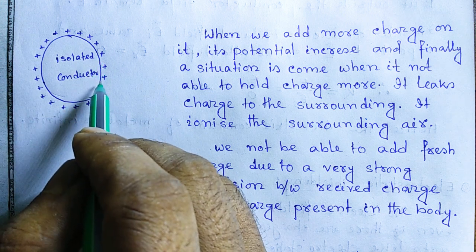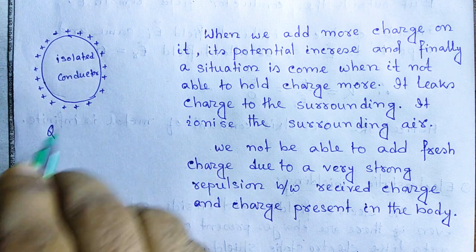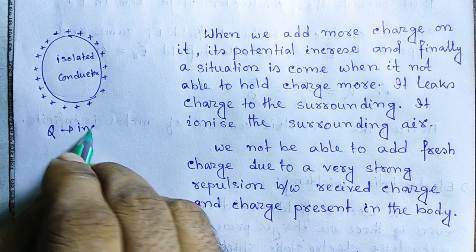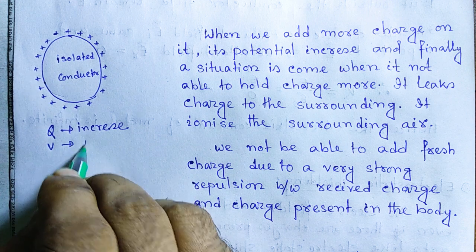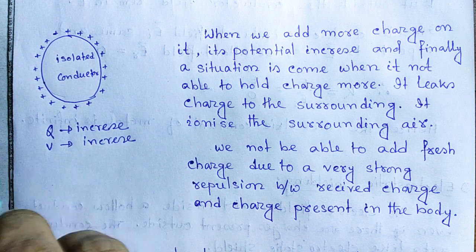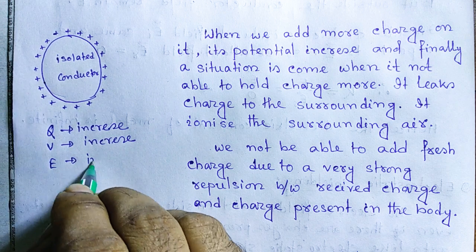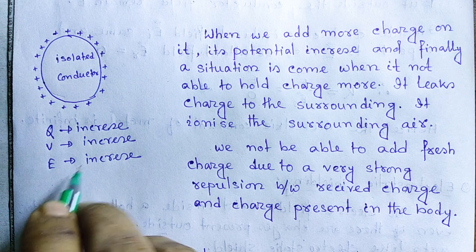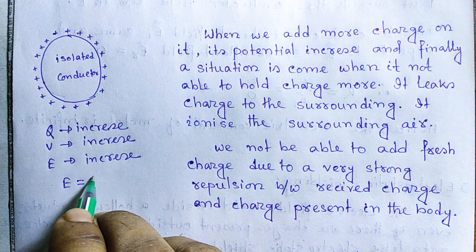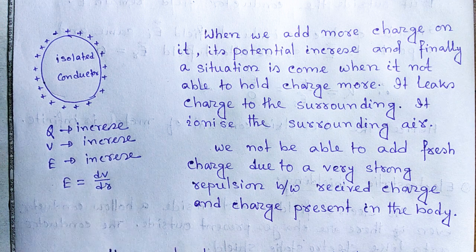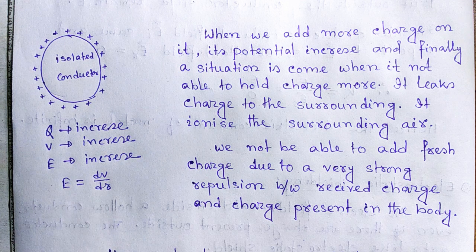When the charge is increased, then its potential increases. Q increases, then V increases. When V increases, then E, the electric field, also increases, because the relation between electric field and potential is E equals to dV by dr. So V increases, it means the electric field also increases.